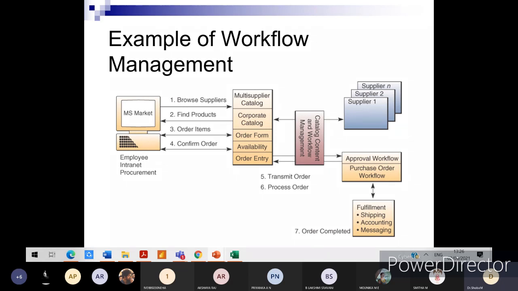So employee intranet procurement definitely comprises browsing the suppliers. If you have to procure something, first and foremost you must know who the well-known suppliers are through whom you can get the raw materials procured, right? So you have to browse through the suppliers. Then you will get the multi-supplier catalog. You will be taken to their respective portals, and you will see a lot of products available there. And in the corporate catalog, you can find the products.